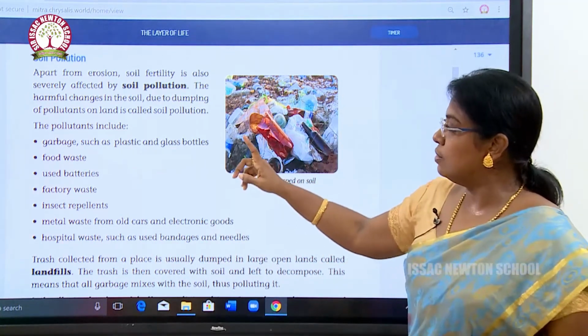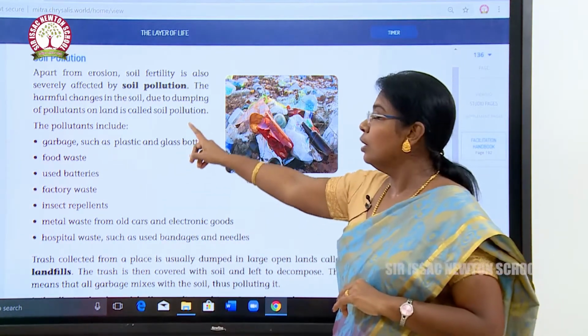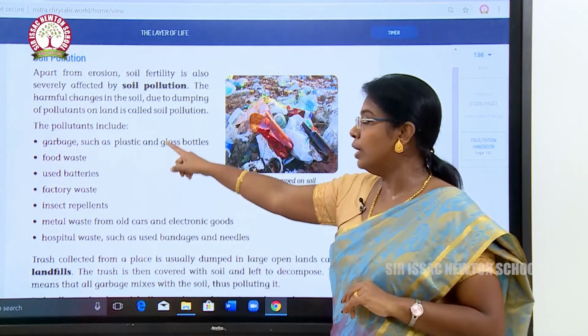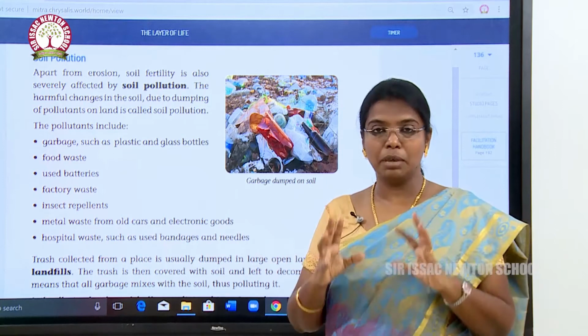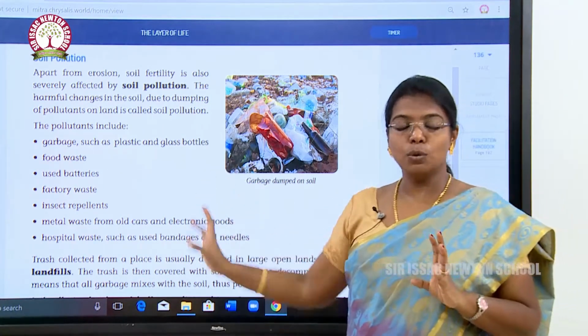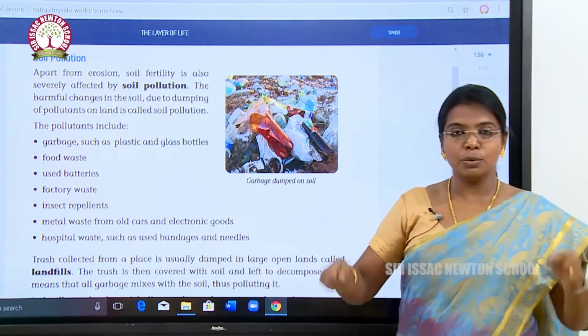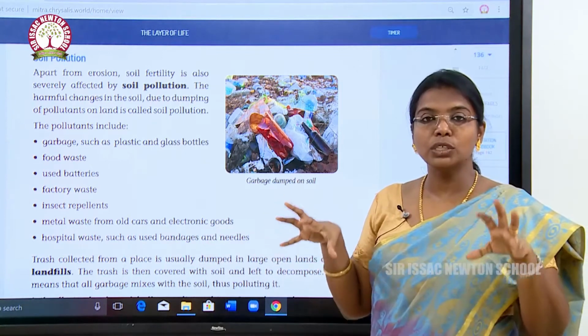The harmful changes in the soil due to dumping of pollutants on land is called soil pollution. How is the soil being polluted? By garbage such as plastic and glass bottles. We all know that plastic is the main poison which is making our earth die. So we have to avoid plastics, garbage, and glass bottles, or these things are making our soil die.